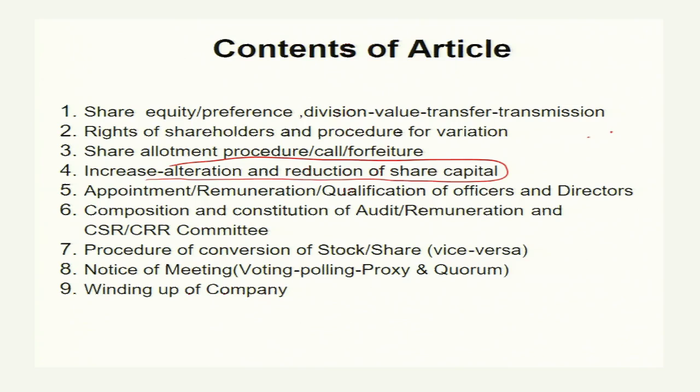Appointment, remuneration, qualification of officers and directors. The remuneration and qualification of directors and other officers is defined by this document, the articles of association. Basically no qualification is applicable in the case of directors; only one qualification is applicable, known as share qualification.